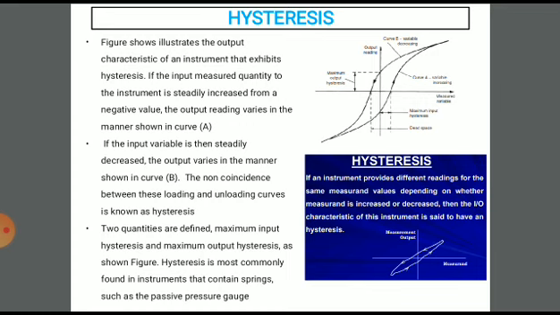So in a given instrument, a number of causes listed above combine to give an overall effect which may result in the output input relationship that is shown in a diagram. You can see the diagram. This is the overall effect of all the cases that are described above. Okay, so that is regarding the hysteresis.